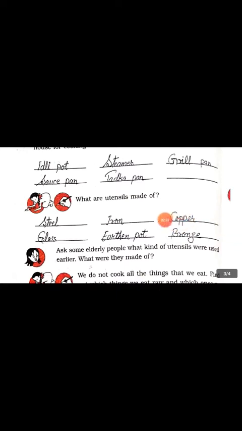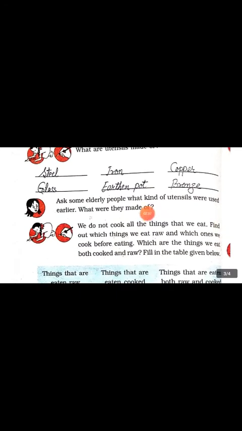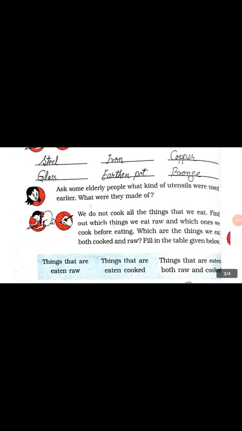The copper, you must have heard the name of copper metal. It is said that if you drink water in a copper glass, then it is better for the health. Ask some elderly people what kind of utensils were used earlier, what they were made of. So in the olden days, mostly earthen pots were used in the houses.